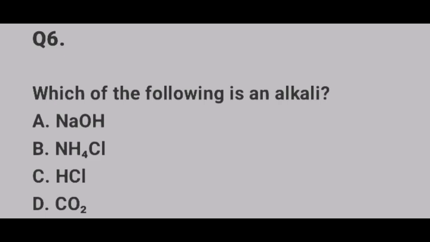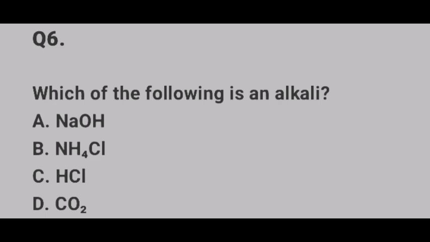Now, the first option there, sodium hydroxide, is a strong base which dissolves in water completely to produce sodium ion and hydroxide ion. It is a classic alkaline. The second option, which is ammonium chloride, is a salt formed from a weak base of ammonium and a strong acid of hydrochloride. It is not an alkaline.